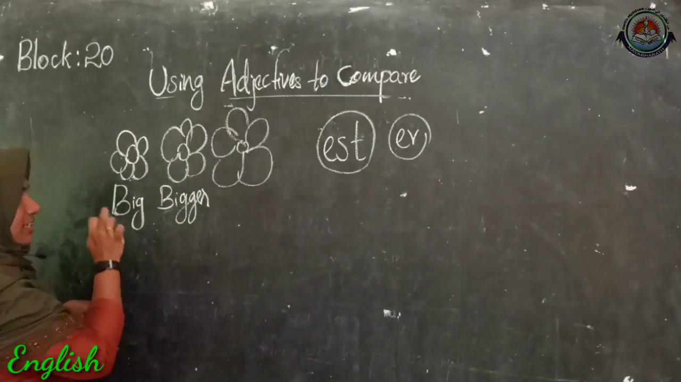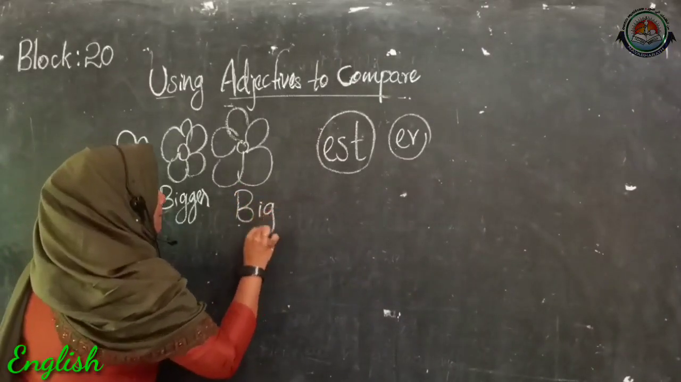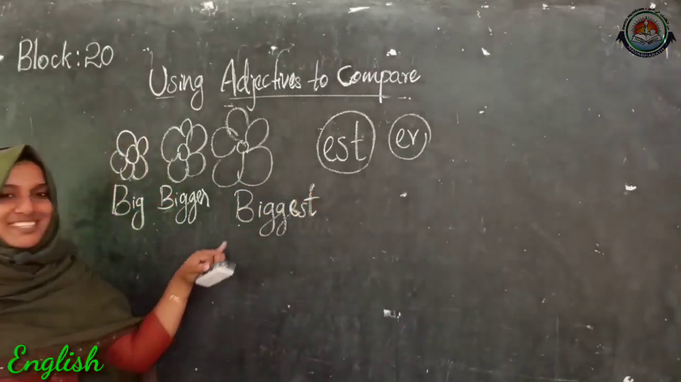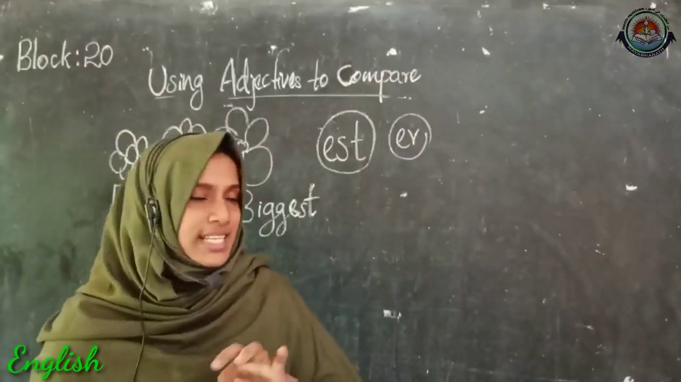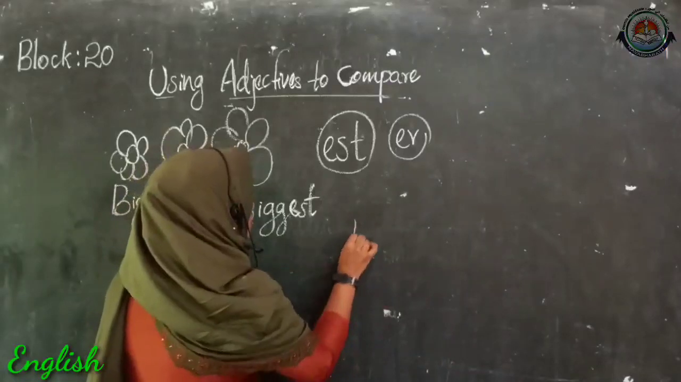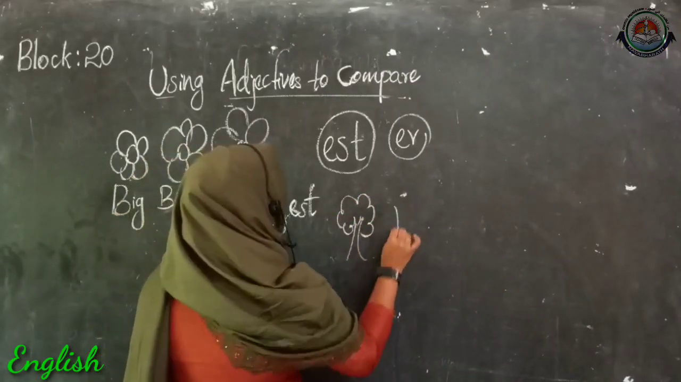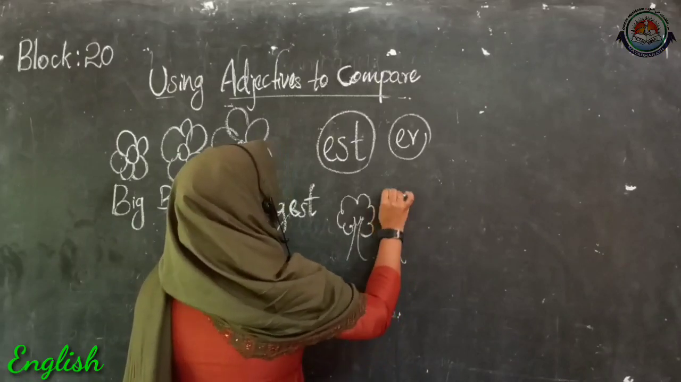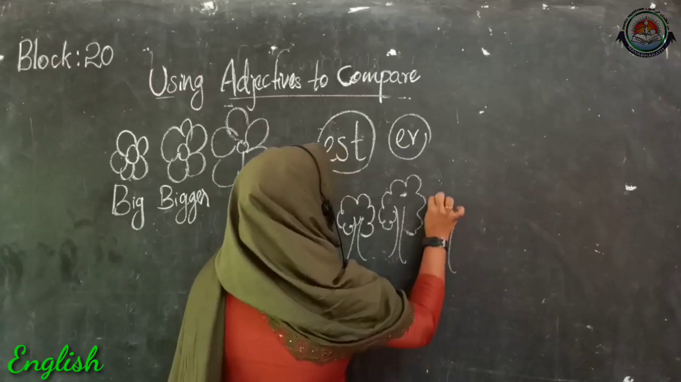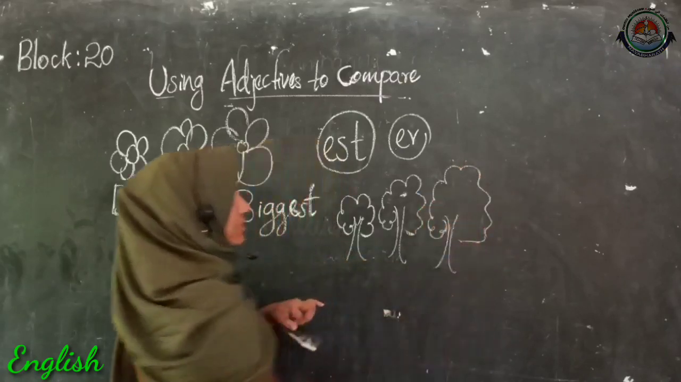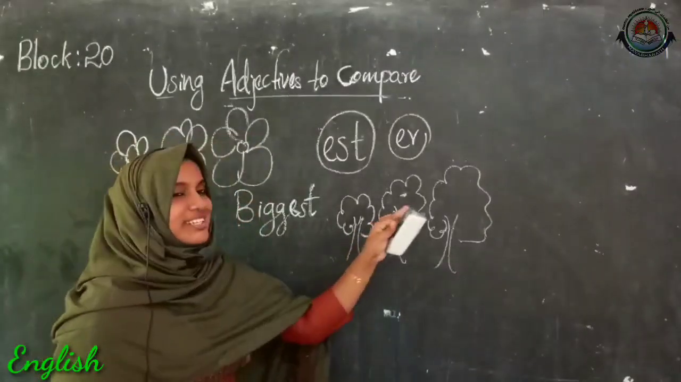So it is big, bigger than biggest. Got it? This is how we can compare three things. Then in the case of a tree, okay, this is one tree, and second one, and the third one. So my dear children, here you can see three trees.